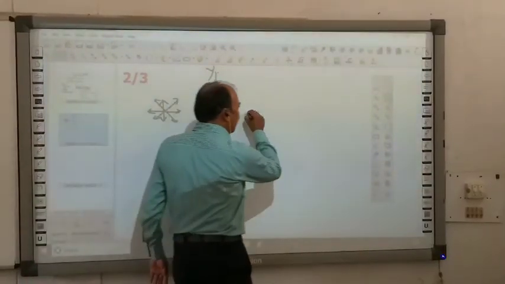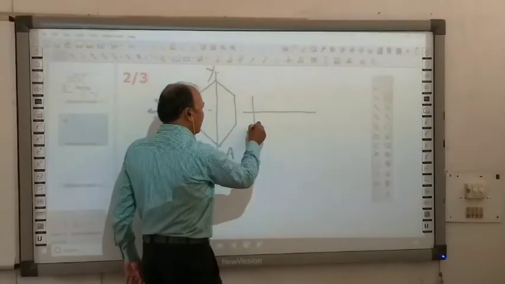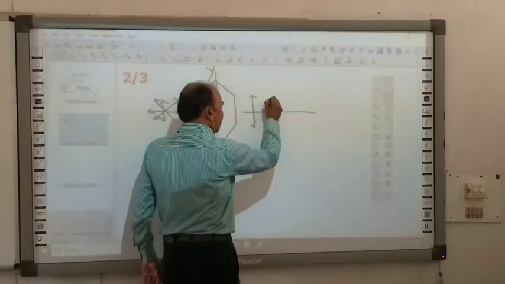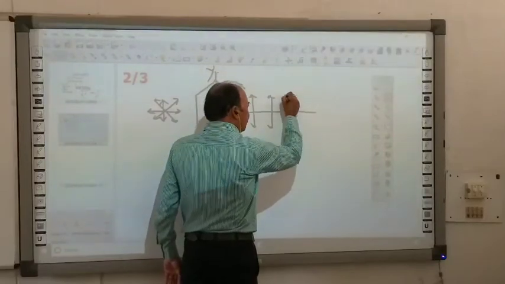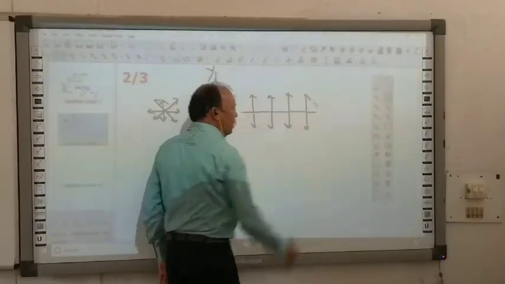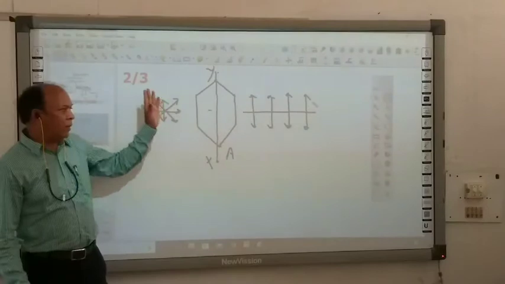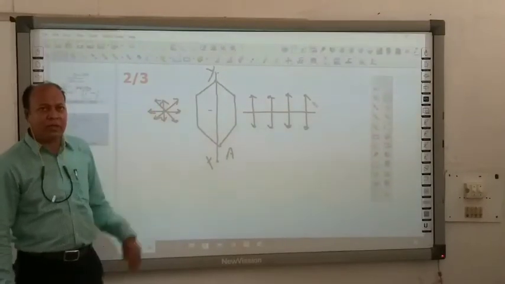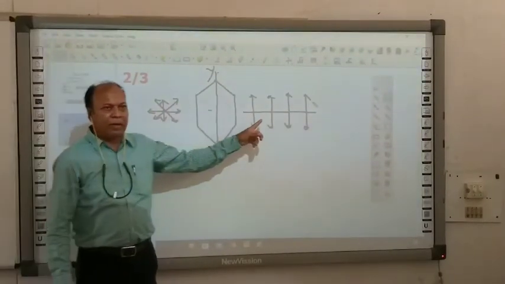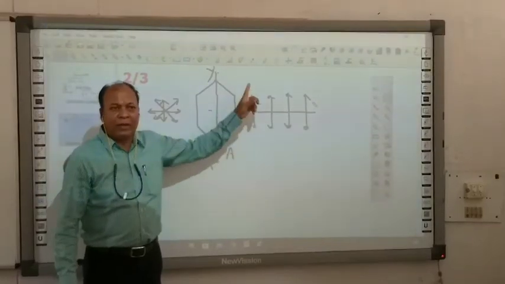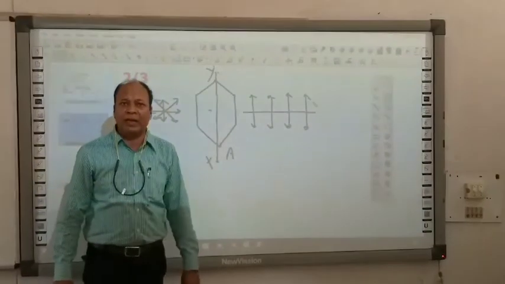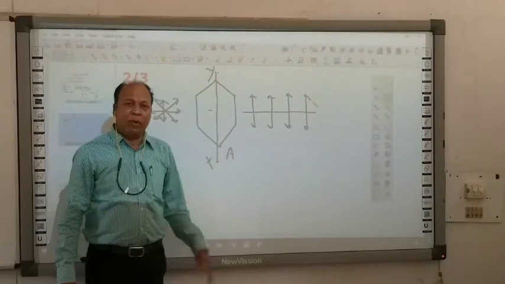So here the vectors that we are getting, these are the vectors. The light that is passing through this tourmaline crystal has optical vectors restricted to vibrate in only one possible direction.